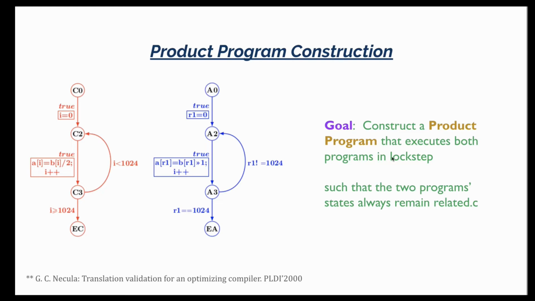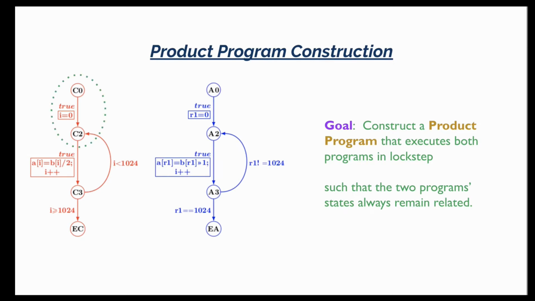Given two CFGs for a pair of programs, we are interested in identifying a lockstep execution that shows that the two programs are equivalent. We will identify this lockstep execution automatically through the incremental construction of what we call a product program. A product program is a product of two programs, in this case, the C program and the assembly program. A product program is a program that executes both programs in lockstep. For example, the product program may execute one iteration of the C program followed by one iteration of the assembly program.